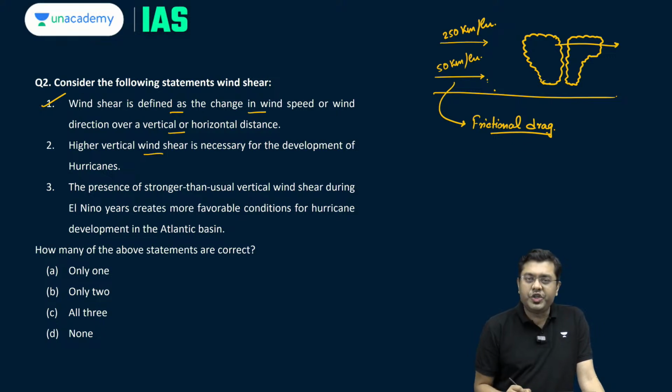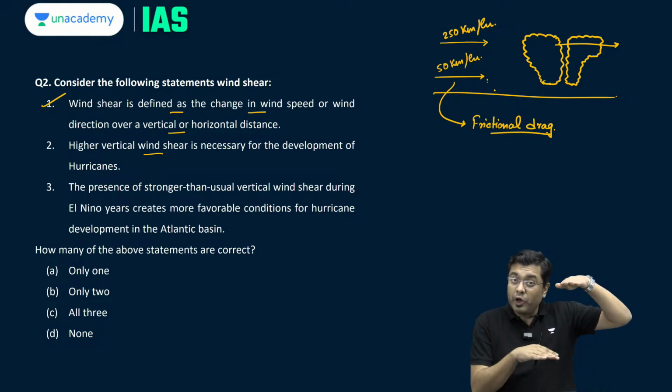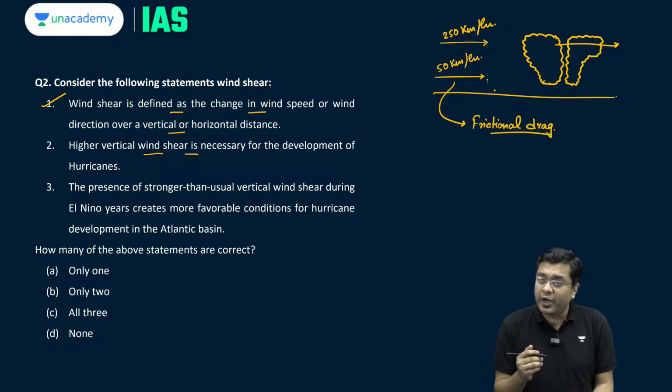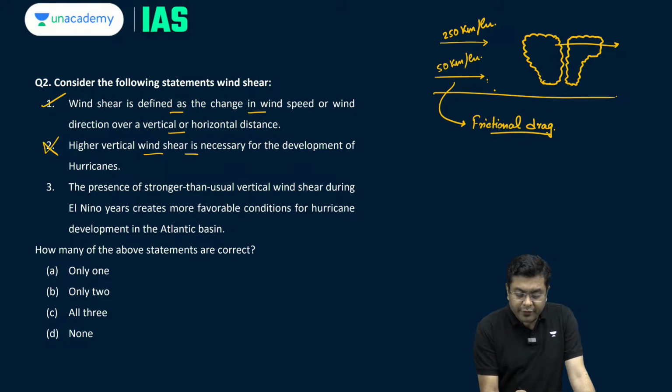Higher vertical wind shear means difference in wind velocity across the vertical level. Higher vertical wind shear is necessary for the development of hurricanes. Hurricanes are tropical cyclones. So for tropical cyclones, you need a lower wind shear, not a higher wind shear. So this is incorrect.